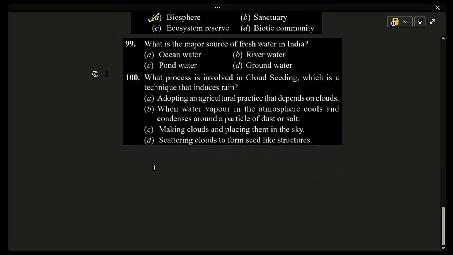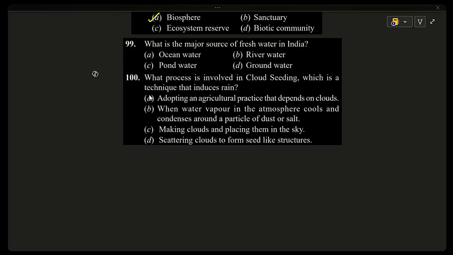What is the major source of fresh water in India? Ocean water, river water, pond water, groundwater. It's a simple question, and the answer is groundwater. In India, groundwater is the main source of fresh water for drinking, agriculture, wells, and hand pumps. A large population depends on underground water stored below the Earth's surface.